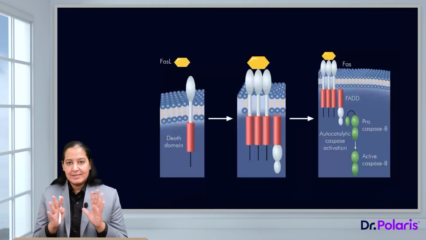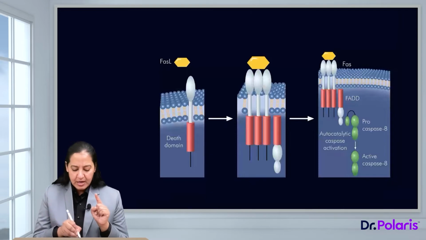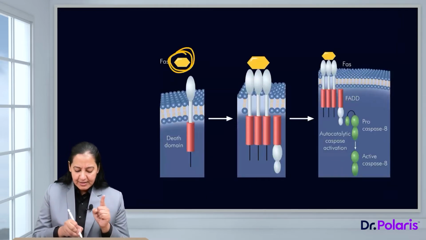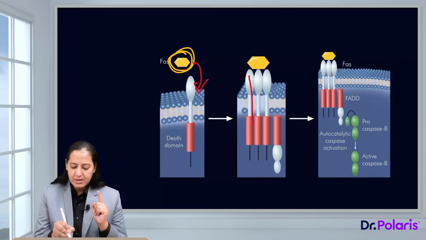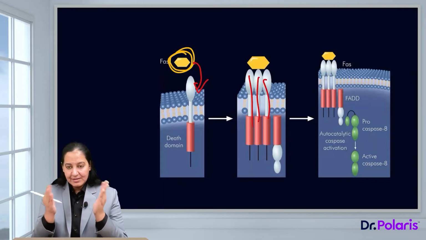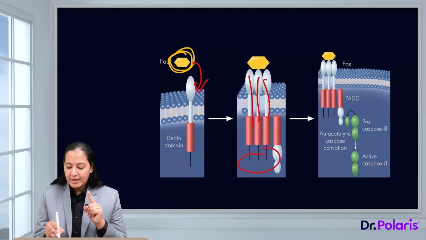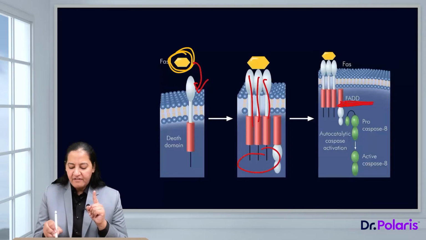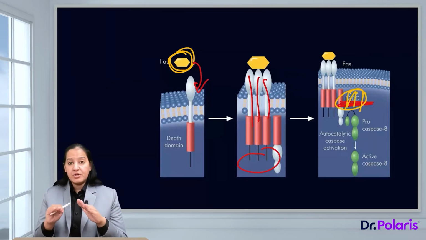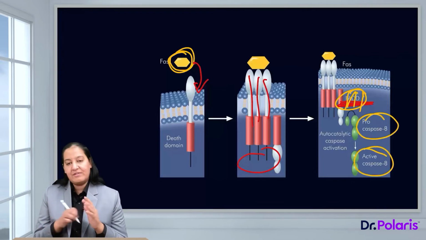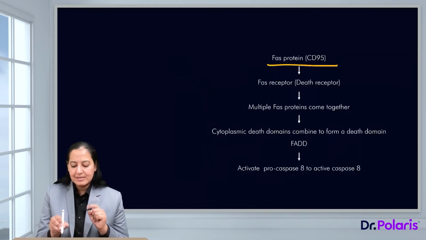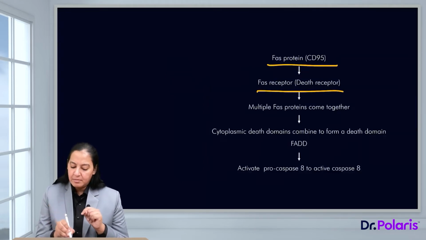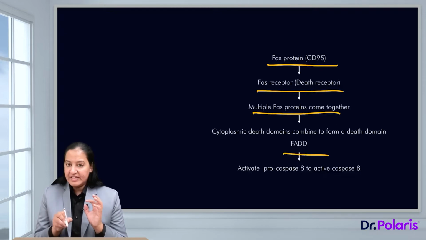Now here you can see this diagram showing the same information. Here also you can see this is FAS ligand. It is coming and binding with the FAS receptor. When the combination takes place, multiple FAS receptors are coming closer. When multiple FAS receptors are coming closer, in the cytoplasm a domain is formed. The name of this domain is FADD. Can you appreciate this is FADD, FAS associated death domain? Because of the formation of this domain, pro-caspase 8 converts into active caspase 8, right? So this is the story. You can write down the same story in the form of a flowchart: FAS ligand coming to FAS receptor, multiple FAS receptors coming together, forming FADD, and FADD activates caspase 8. So the same story, right?